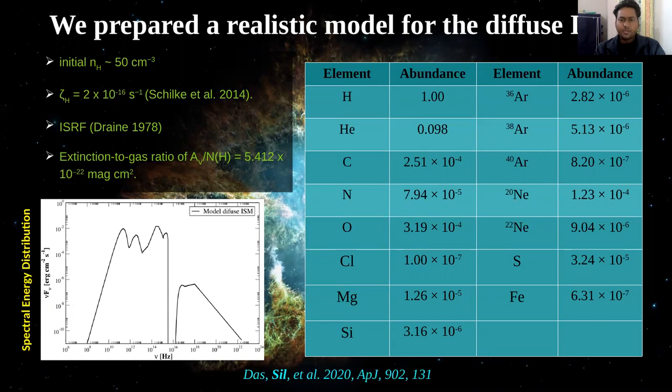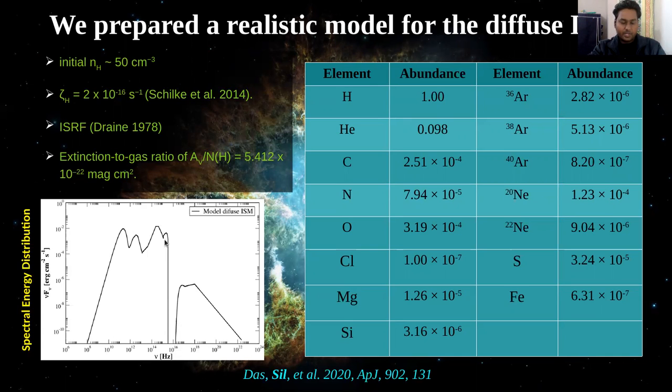For this, we modeled using the Cloudy spectral synthesis code, its latest version 17.02, by Ferland et al. 2017. For this modeling, we used an initial total hydrogen density of the order of 50 per cubic centimeter, a cosmic ray ionization rate of H2 of 2 times 10 to the power minus 16, an interstellar radiation field of 1 Draine unit, and this initial elemental abundance.